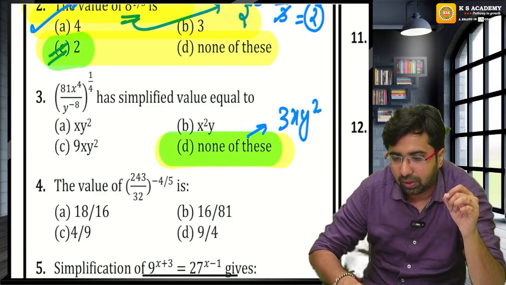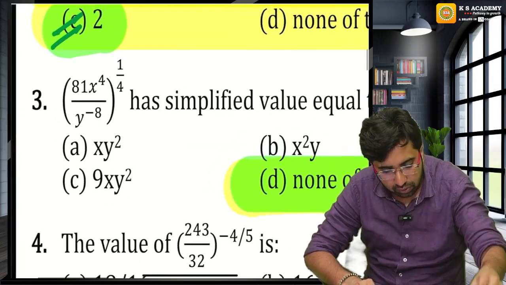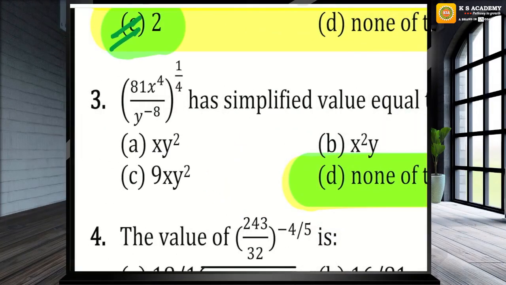3xy square. I am giving you time. All of you, please try it once. I request all of you, please try it once. Everybody, please try.